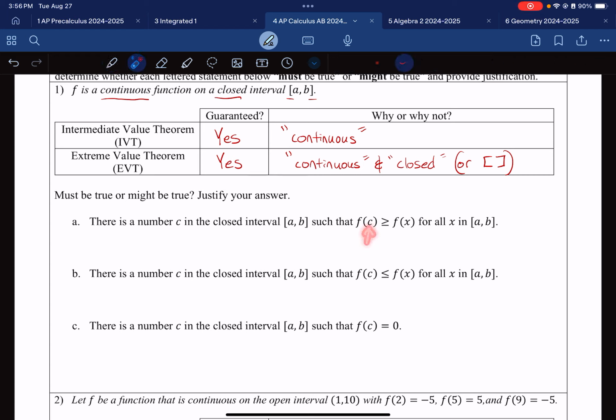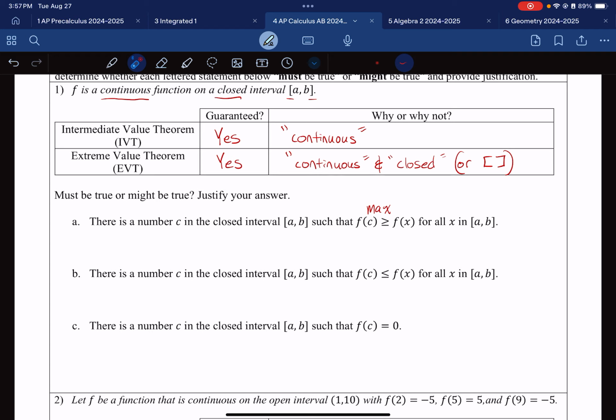Think about it this way. C is some point. F of C is some height. It says there's a height that is greater than or equal to all heights, because X is all X coordinates and F of X is all heights. So if I have a height that is greater than or equal to all the heights, then that is the definition of a maximum. So this is basically saying there is a maximum in that range.